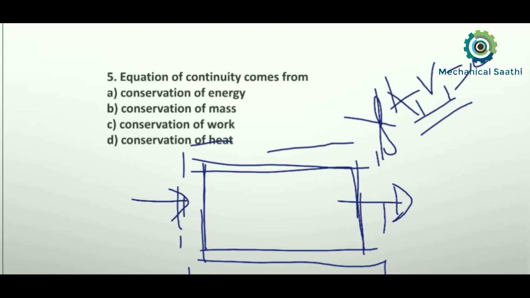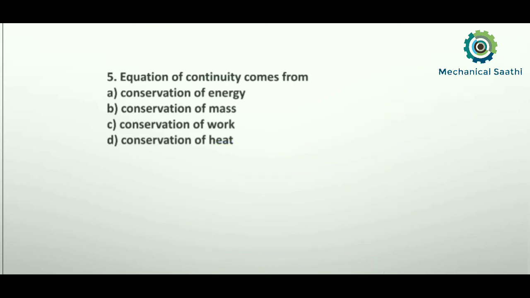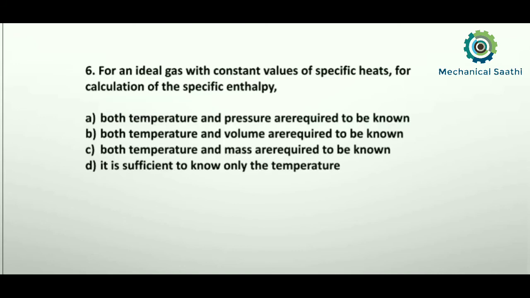Okay, that is the multiplication of A and V, where A is the cross-sectional area and V is the velocity, the flow velocity. Okay, so from here we can see that option B will be the correct answer, that is the conservation of mass. Then moving towards the next question, that is question number 6.